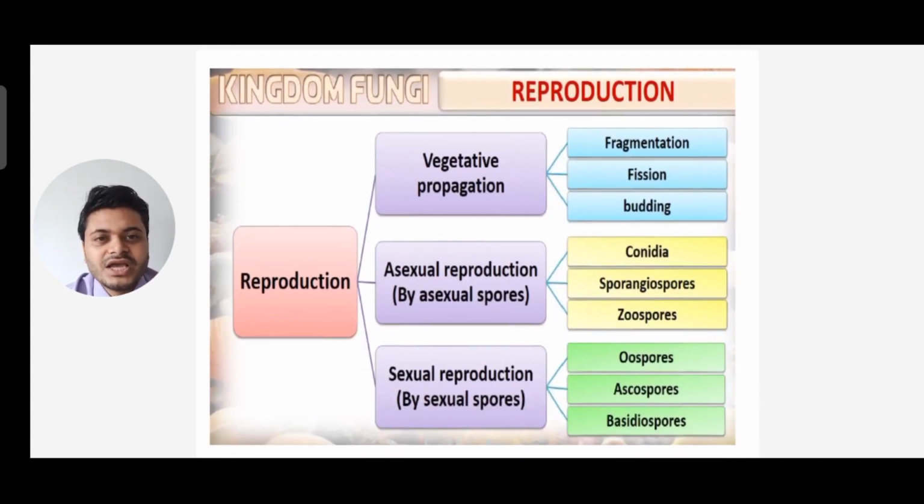Now, how does reproduction take place in fungi? Reproduction is of three types: vegetative propagation, asexual reproduction, and sexual reproduction. In vegetative reproduction, the fungi does it by three methods: fragmentation, fission, and budding. Asexual reproduction is by asexual spores. The three asexual spores are conidia, sporangiospores, and zoospores. And fungi does sexual reproduction by sexual spores, that is oospores, ascospores, and basidiospores.